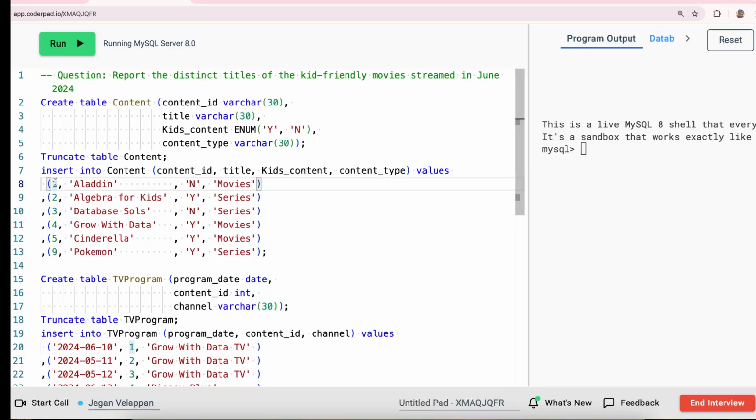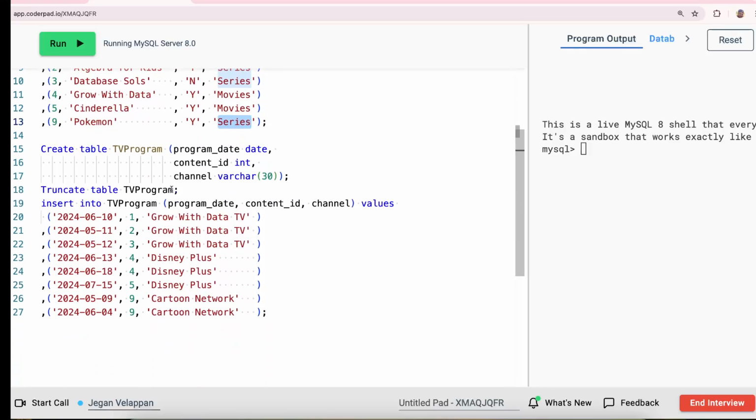Content ID 1 has the title Aladdin, and kids friendly is no, so it's not kids friendly. Aladdin is supposed to be kids friendly, but still, and it's a movie. The second one is Algebra for Kids, and it's a yes, that means it's kids friendly, and it's not a movie, it's a series. The next one is not kids friendly and it's a series. Grow with Data is kids friendly and it's a movie. Same way for Cinderella and Pokemon, it's kids friendly and movie, and series, respectively.